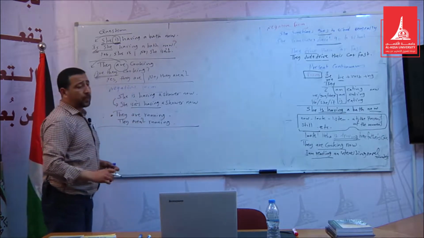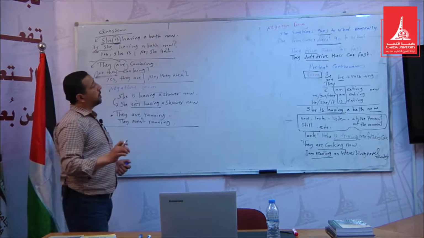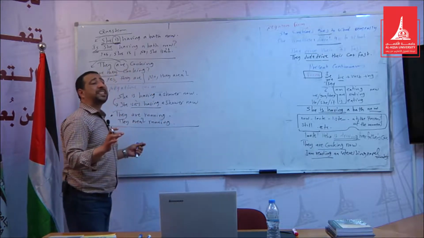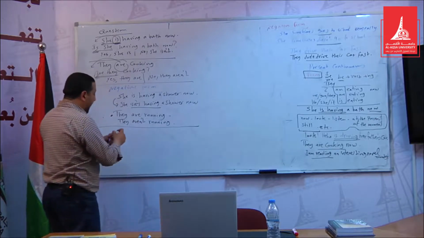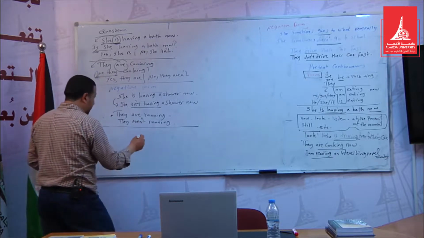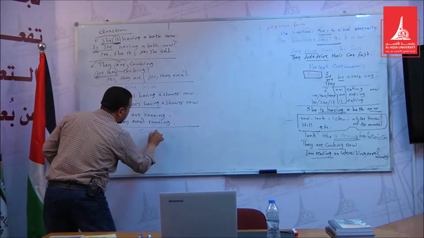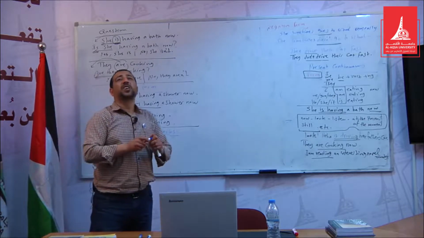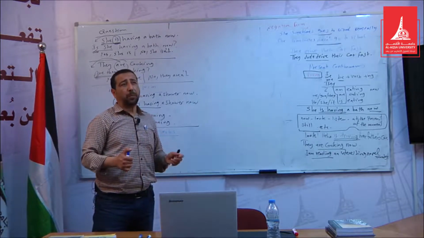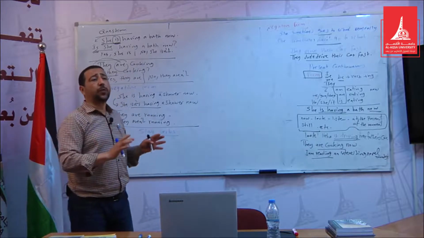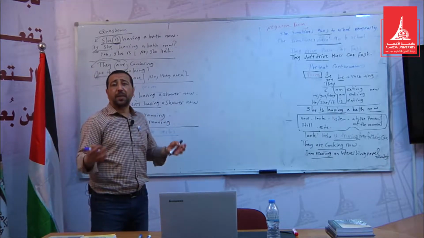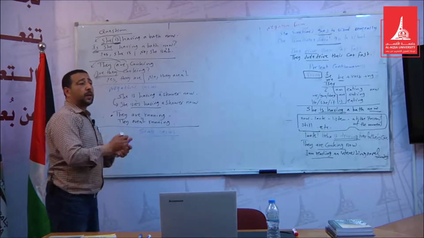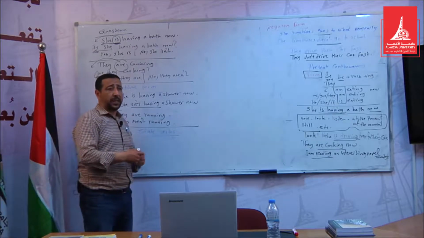Here we have an important notice. We have state verbs. This is very important, by the way. State verbs are verbs that are usually used in the present simple. We cannot use these state verbs in the present continuous. These are groups of verbs that cannot be used in the continuous form. They fall into different categories, actually.